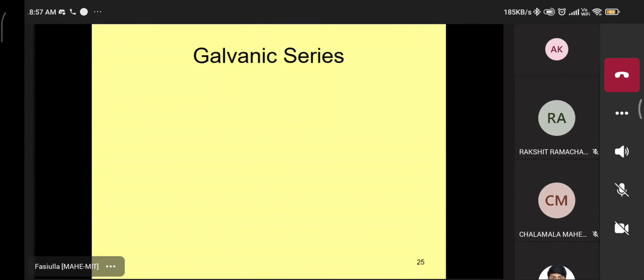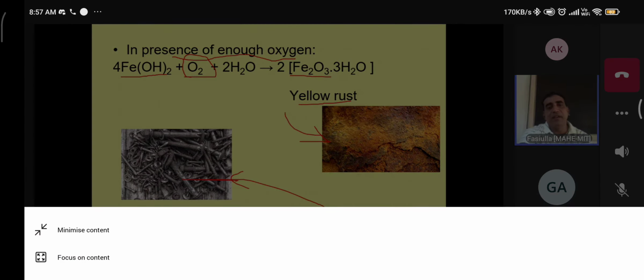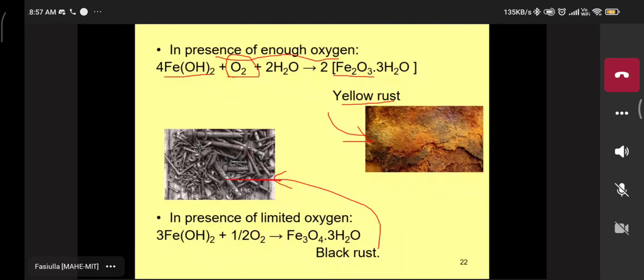Sir, in limited oxygen, water is not present there. Water is the same. Sir, in the enough oxygen case, water is on the reactant side, sir. And here water is not there. But here, see that Fe2+, we are taking 4 moles. Here 3 moles we are taking. You can balance the equation, no problem; you can take 3 or 4 or 5. But here excess oxygen should be there, then you get yellowish rust. With limited oxygen, half O2, you get blackish rust.